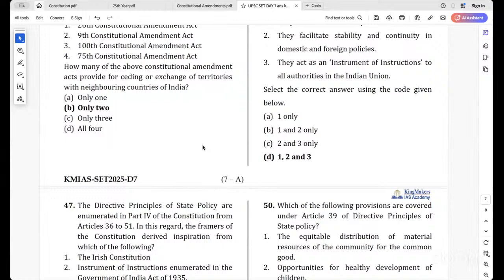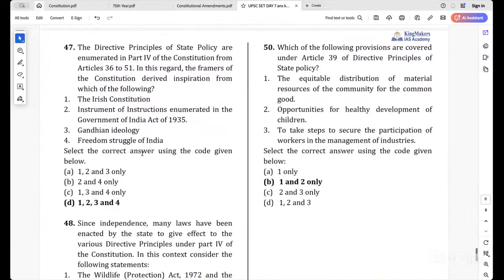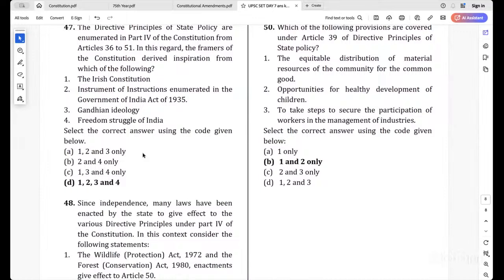Any doubt? Okay. Then the 47th question. The directive principles of state policy are enumerated in part 4 of the Constitution from Article 36 to 51. In this regard, the framers of the Constitution derived inspiration from which of the following? The Irish Constitution, the instrument of instructions enumerated in the Government of India Act 1935, Gandhian ideology, freedom struggle of India.